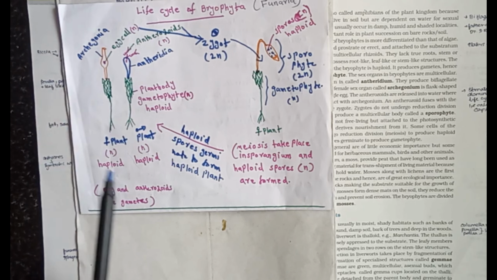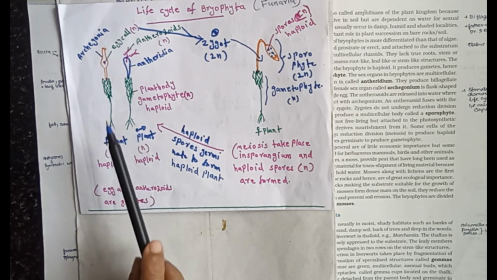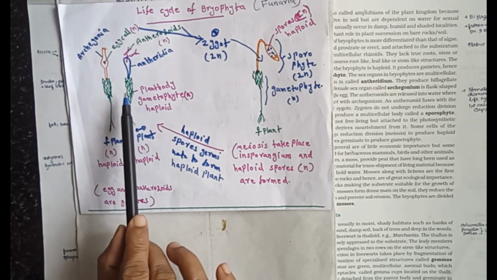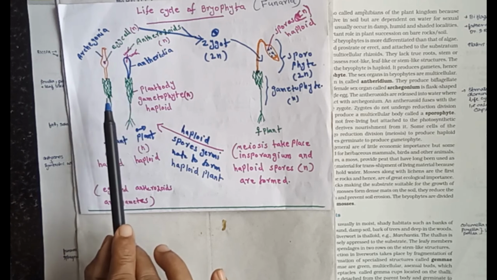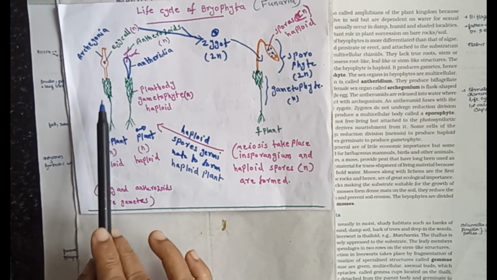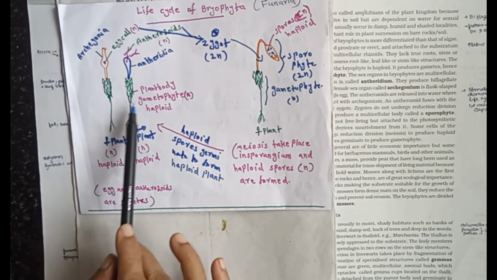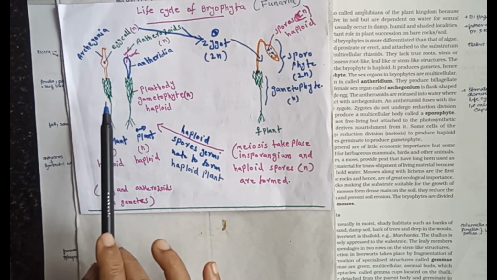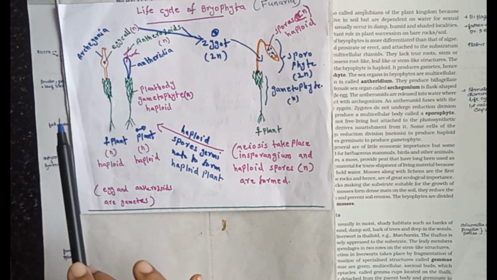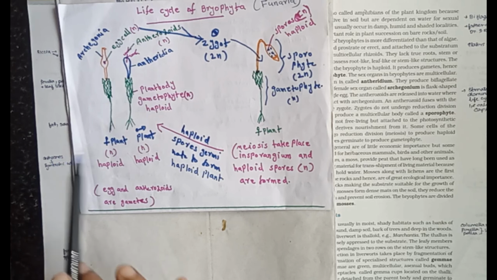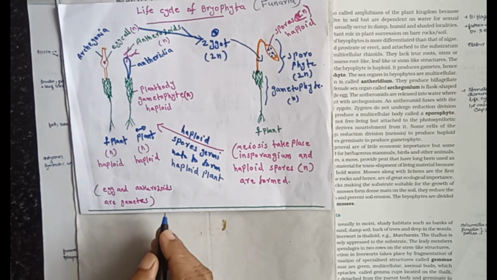Once again, moss plants are gametophytic, with a half number of chromosomes. The development of this gametophyte passes through two stages. First, a creeping structure, the protonema stage.